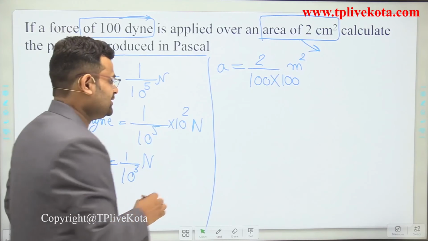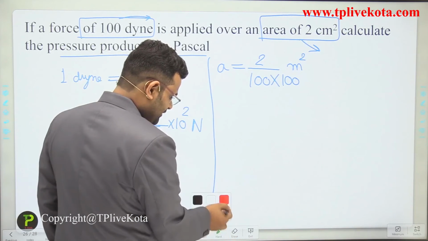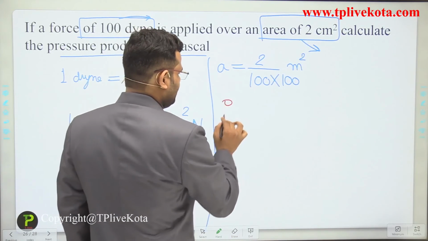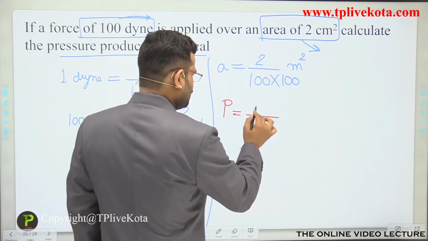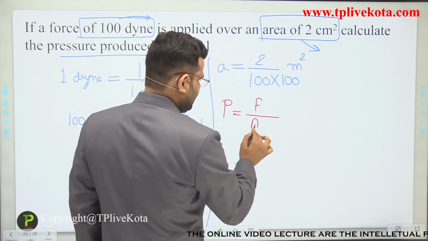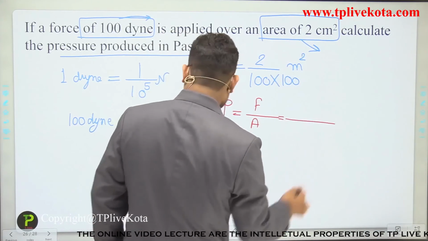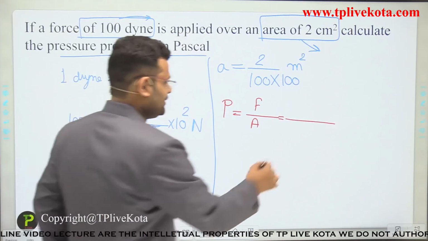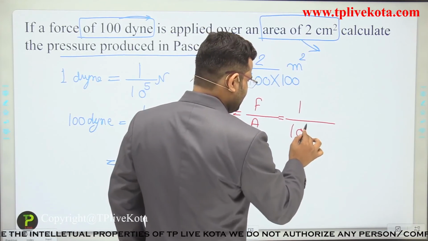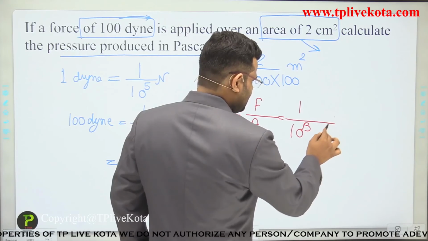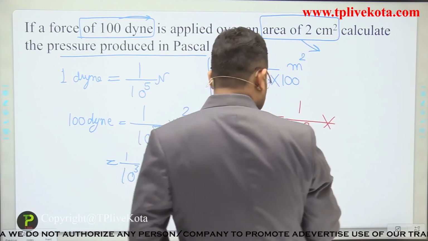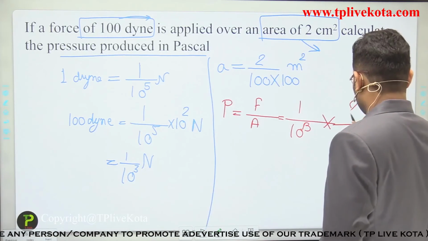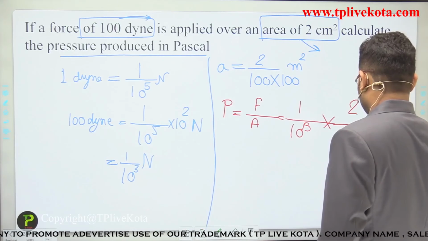Now we calculate the pressure, which is equal to force upon area. The force is 1 upon 10 to the power 3, and the area is given as 2 divided by 10 to the power 4.